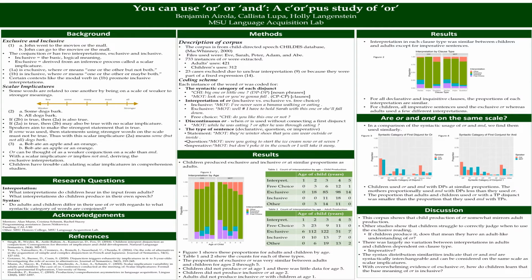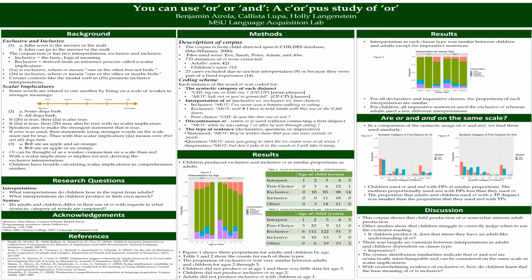We extracted 733 instances of "or," 421 from adults, being the children's mothers, and 312 from children. We coded for the syntactic category of each disjunct, interpretation of "or," discontinuous "or," and type of sentence. Figure 1 under results shows the proportion of interpretation of utterances by age. The green bar is exclusive interpretations of "or." We found that child production of exclusive and inclusive "or" generally mirrors that of adults. Additionally, the graph shows that "or" was used overwhelmingly with the exclusive interpretation by both children and adults.